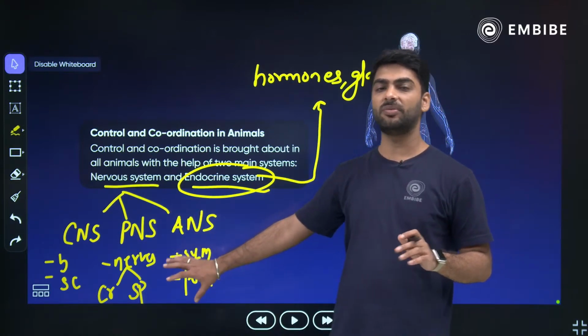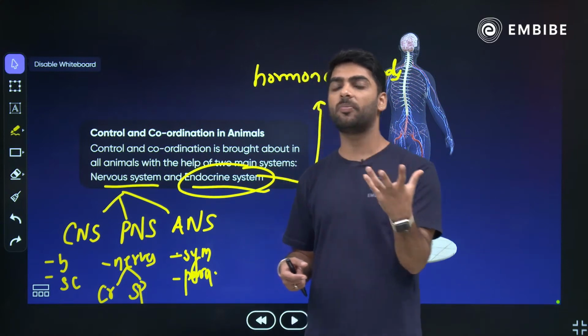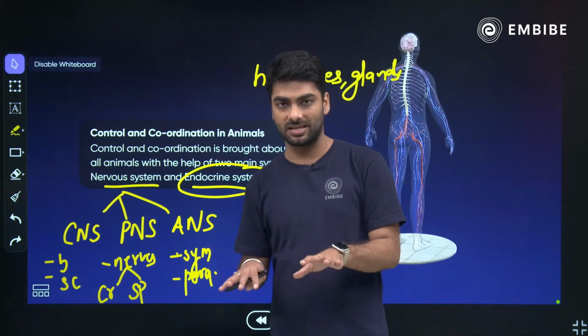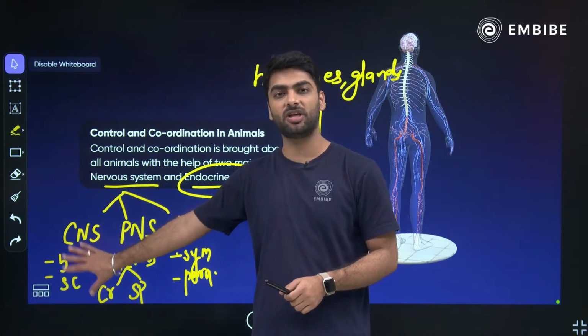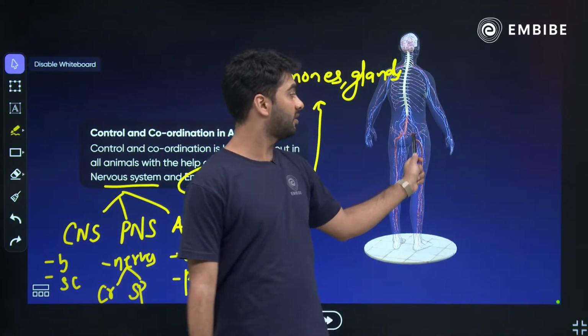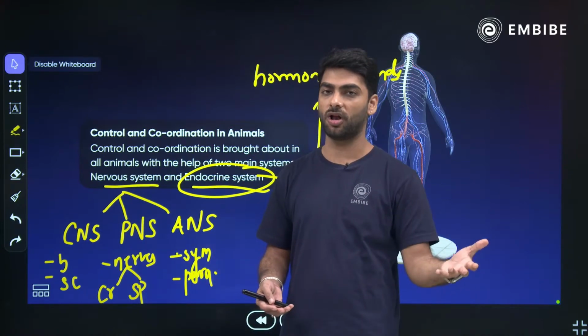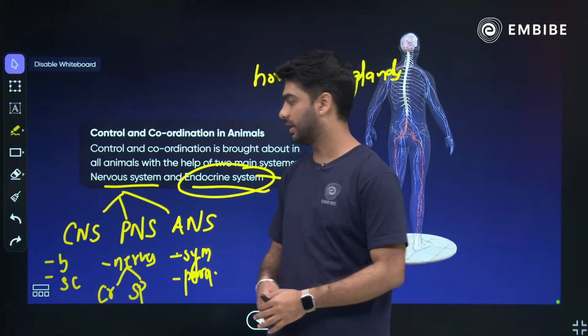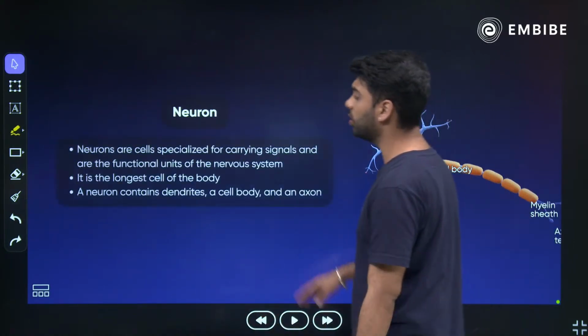Autonomic nervous system में we'll be talking about how a particular nervous system excites us, how a particular nervous system relaxes us. That is the sympathetic and the parasympathetic. And central nervous system में we'll be talking about the brain and the spinal cord. ठीक है? What is the difference between spinal cord and vertebral column? That also we will be understanding. चलो, moving on. We have got the neuron.